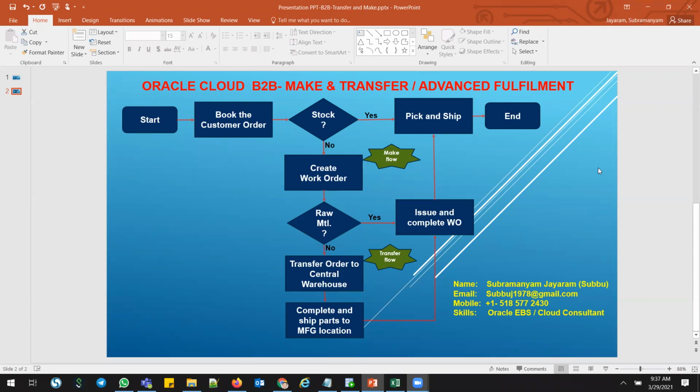Today we are going to talk about the Oracle Cloud back-to-back Make Transfer Advanced Fulfillment Process.